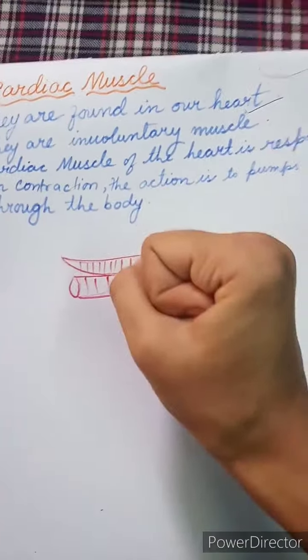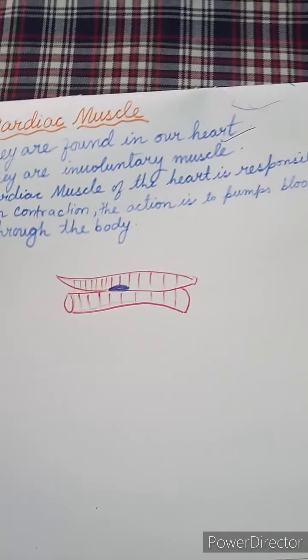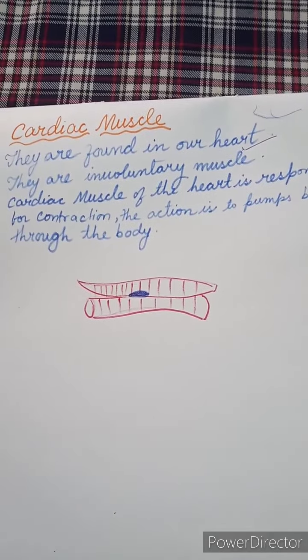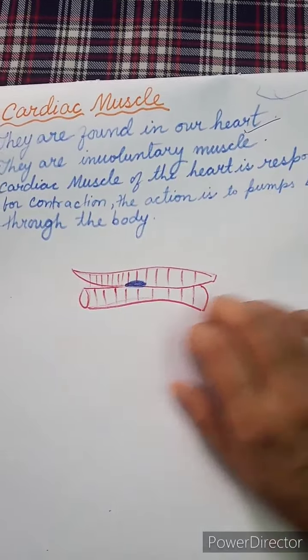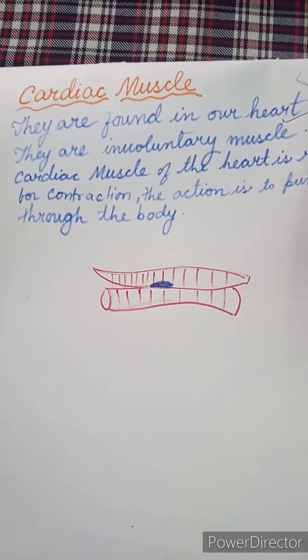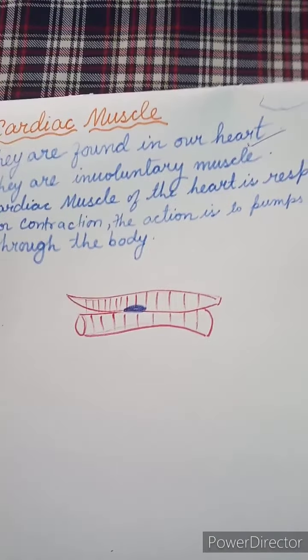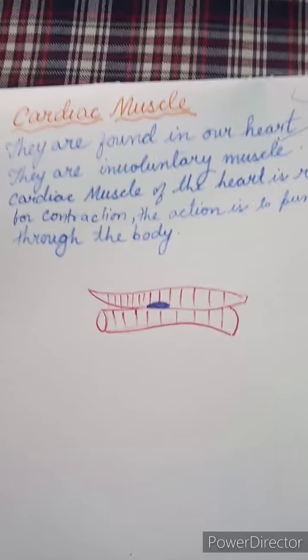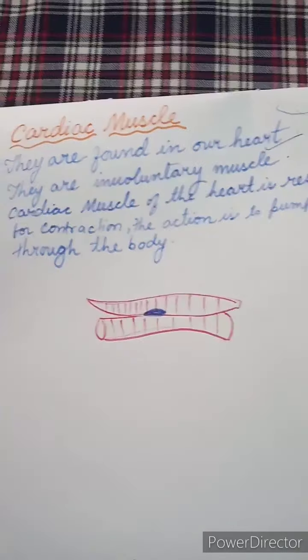Contraction means like this. The action is to pump blood through the body. So the function of the heart is to pump the blood to different parts of our body. So cardiac muscle is responsible for pumping the blood through the body.